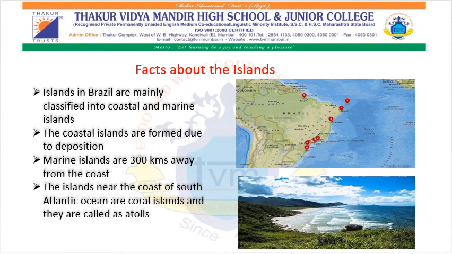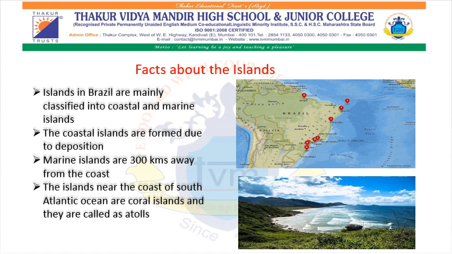The next important physical division of Brazil is the Brazilian islands. Other than the mainland, some islands are also found in Brazil and they can be classified into coastal islands and marine islands. Most of the coastal islands have been formed due to deposition. That is, when the rivers deposit their sediments at the banks, land is formed which is called an island, and this is called a coastal island.